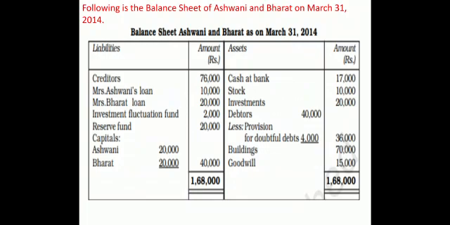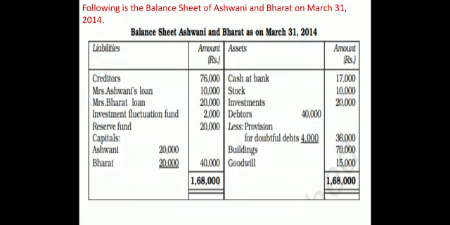Now reserve fund of 20,000 is given. Capital account balances of 20,000, 20,000 for Ashwani and Bharat are given. Notice that the question is not offering us any profit sharing ratio. So when profit sharing ratio is not given in the question, we have to distribute the reserves and all profits in the equal ratio. It is assumed to be equal in that case. So do one job in partners' capital account. On the credit side, put the balances 20,000, 20,000 in both partners' capital accounts, plus divide the reserve fund of 20,000 in equal ratio, 10,000 to both the partners.